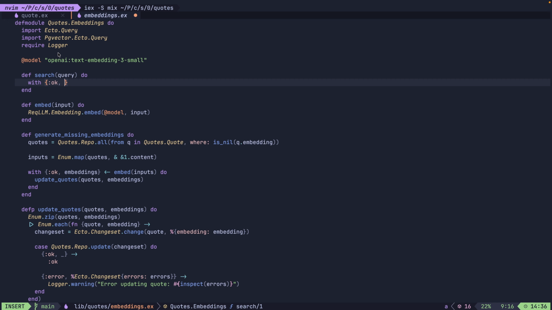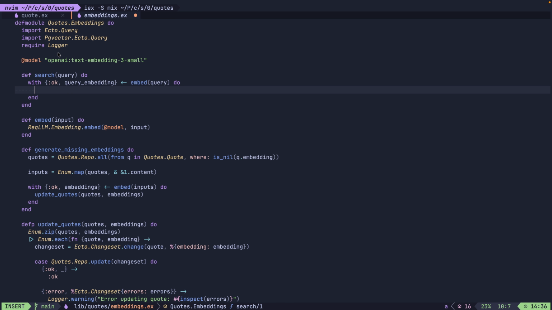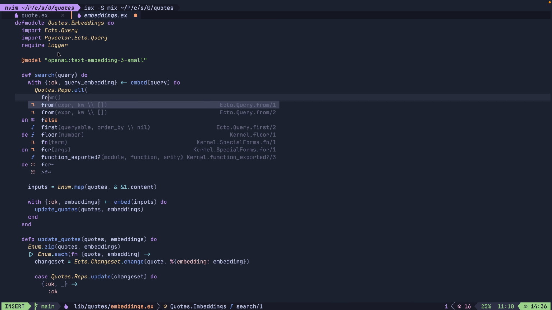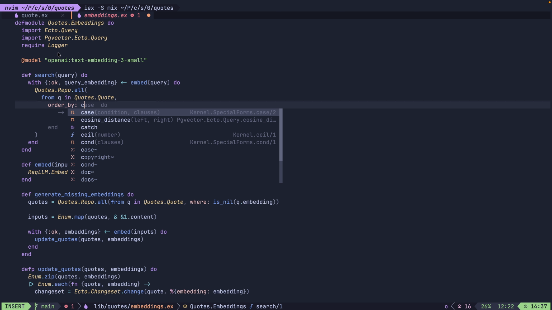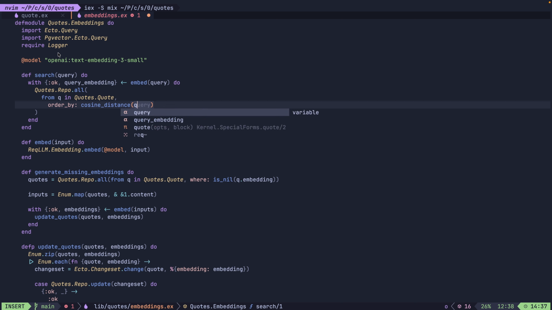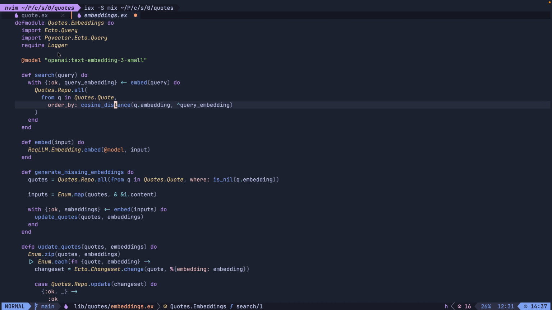I'll use the with syntax here to catch and propagate errors. We call embed on our query, and if everything goes well, we'll perform the search. We start by calling Repo.all with our query, and we're looking for quotes that we want to order by distance between the embedding of each row and the embedding of our query. This cosine distance function here is provided by our pgvector library. As I mentioned before, we could use something different, like L2 distance, for example. And that's basically it. We'll have all the quotes ordered by their distance to our query.